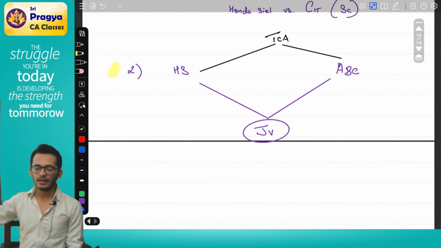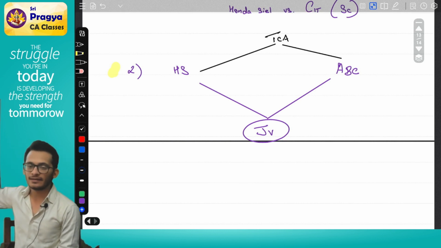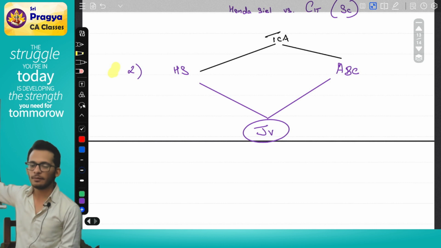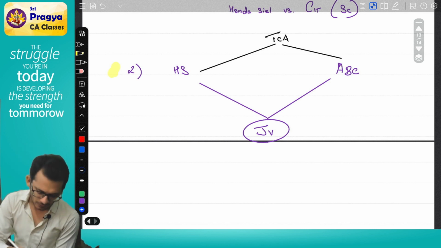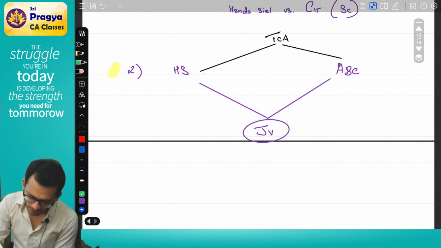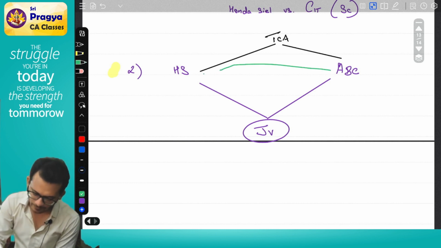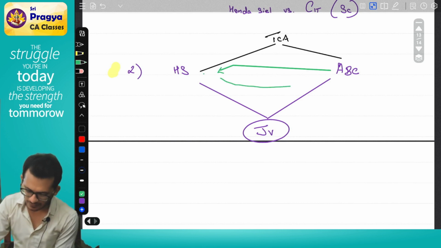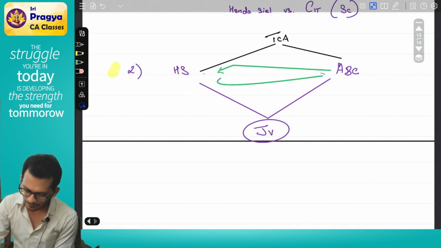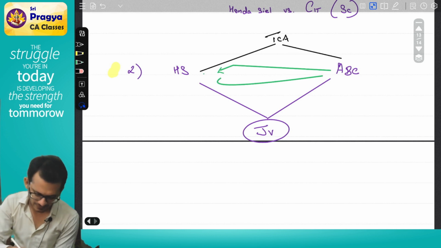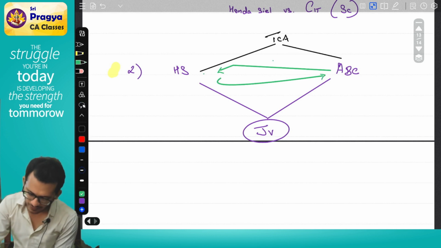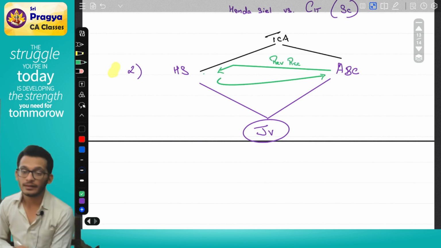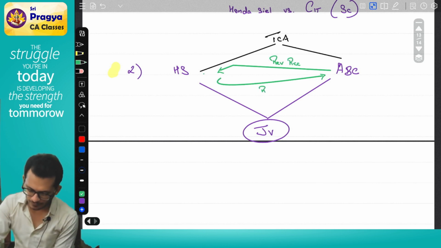Now, what happened is, in this joint venture, they made some payments. HS will pay some payment to ABC, ABC will make some payments to HS. The assessing officer came and said, whatever payments ABC makes to HS, and whatever payments HS makes to ABC, they both are revenue receipts.